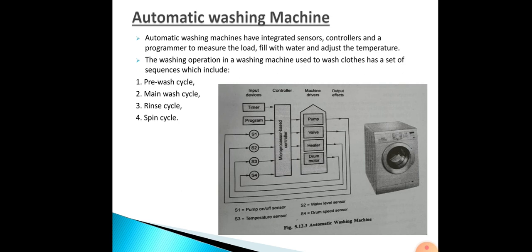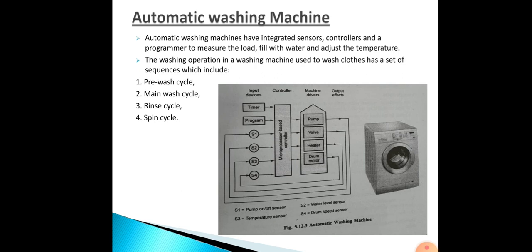Then next we will be studying the automatic washing machine. In an automatic washing machine, they have integrated sensors, controllers, and programs to measure the load, fill with water and adjust the temperature. Various programs are executed to wash, rinse and spin dry.